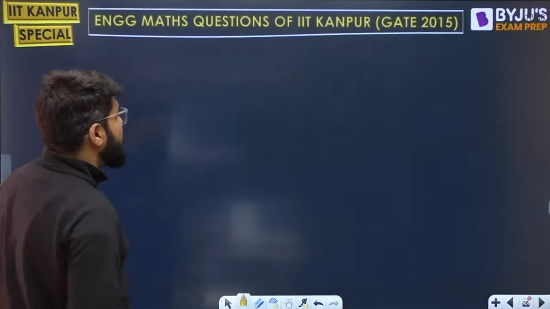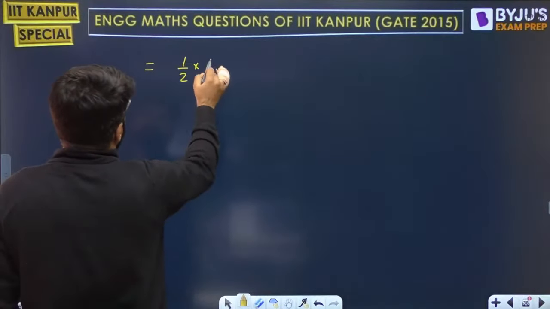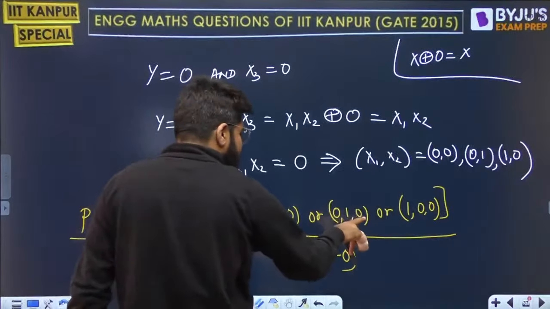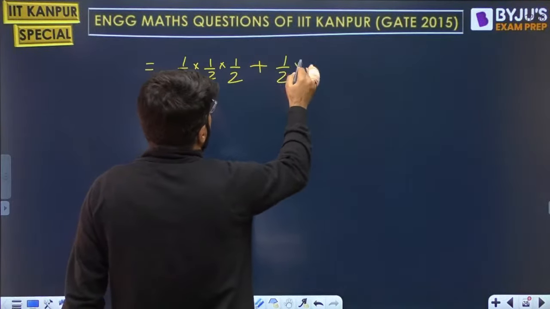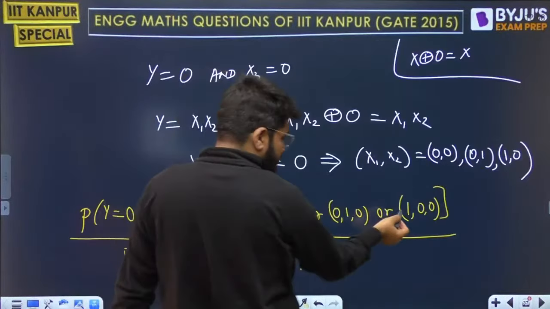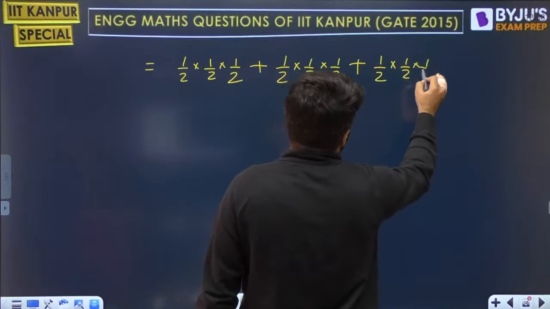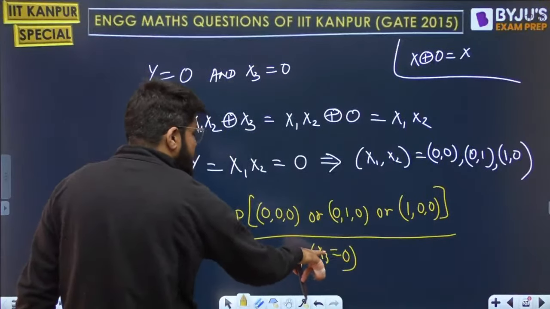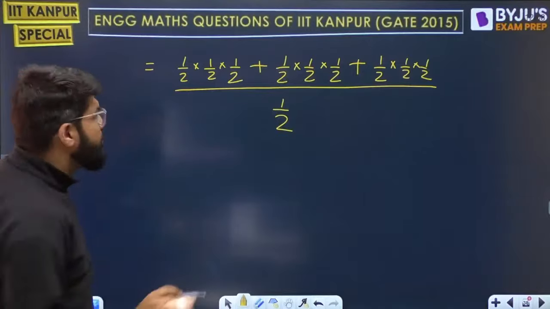So when I expand them, what is going to be the answer? 0 0 0, probability of 0 is 1 by 2, 0 is 1 by 2, 0 is 1 by 2, plus 0 1 0, same probability, half into half into half, plus the last is 1 0 0, probability of 1 is half, 0 is half, 0 is half, divided by the probability that x3 is equal to 0, which is half. So half is common.